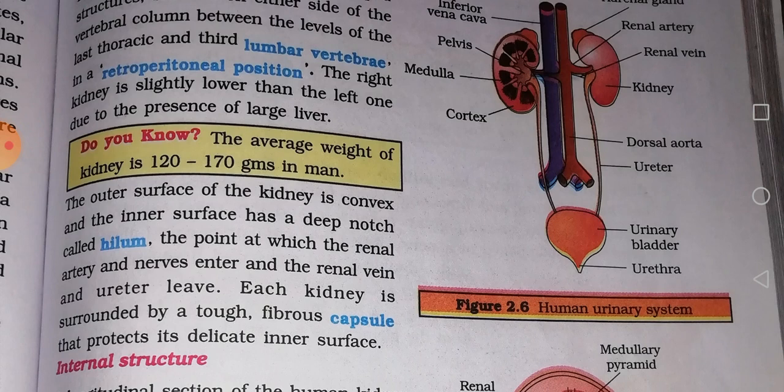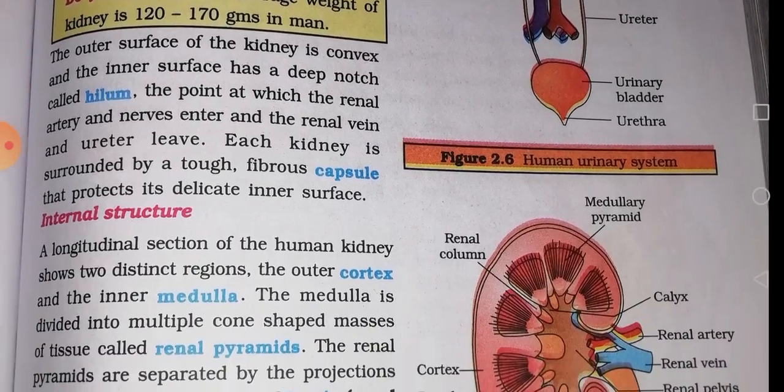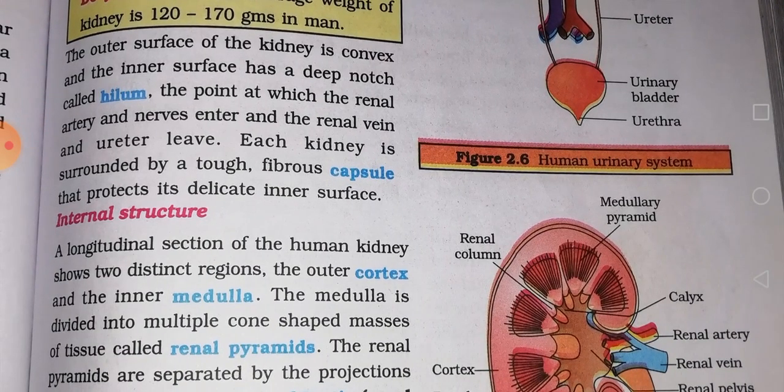But the master gland is different. The master gland is the pituitary gland, but the largest gland is the liver. Next, the outer surface of the kidney is convex, and the inner surface has a deep notch called the hilum. The hilum is the point at which the renal artery and nerves enter, and the renal vein and the ureter leave.